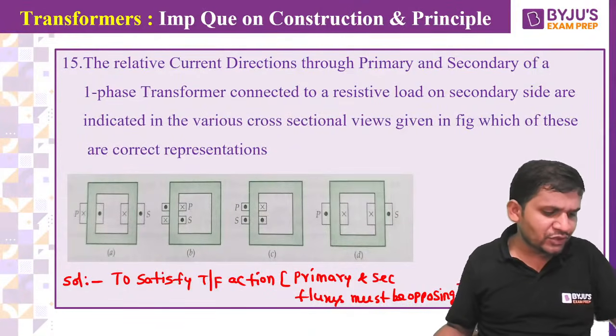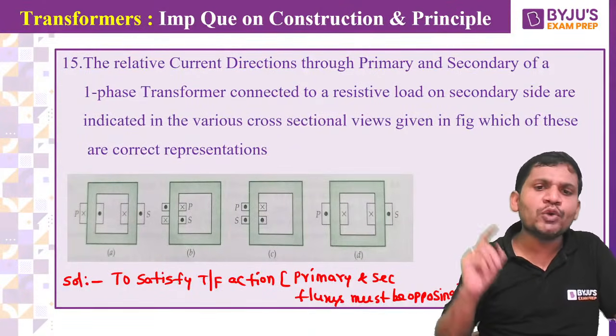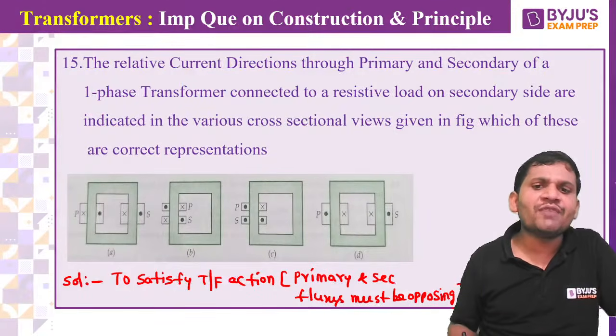Very good, Devika. Previous one is 20 volts. Yes, a transformer is a negatively coupled circuit. That's why primary and secondary fluxes must be opposing.